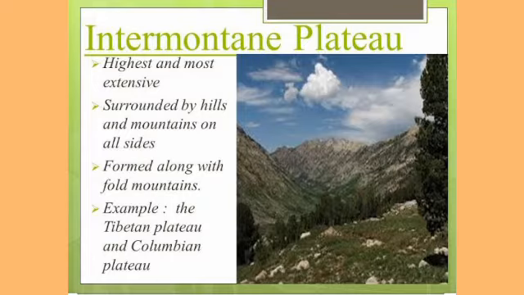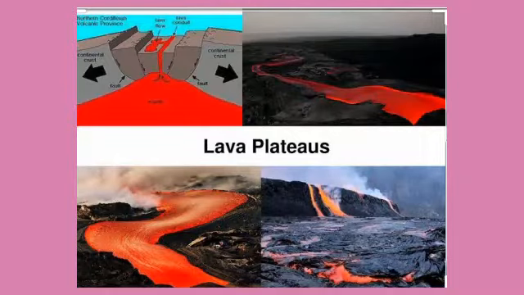Most of these plateaus were formed along with the mountain ranges which enclose them. The plateau of Tibet in Asia is the highest intermountain plateau in the world. Other plateaus include the Bolivian plateau in South America, the Mexican plateau in North America, and the Tarim Basin in Asia. Now let's see the third type of plateau, children, that is lava plateaus.